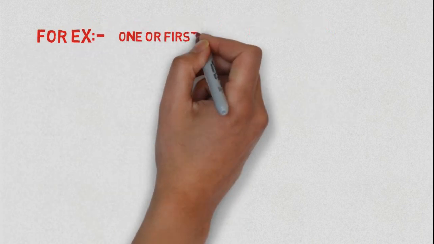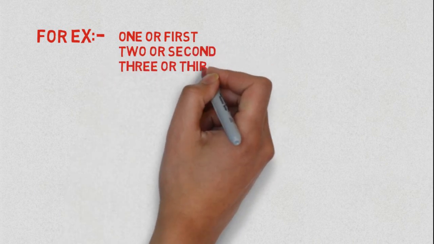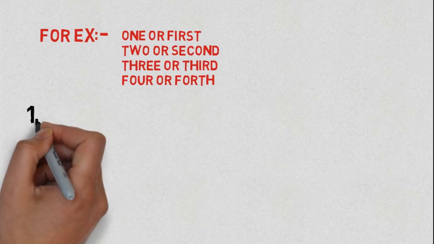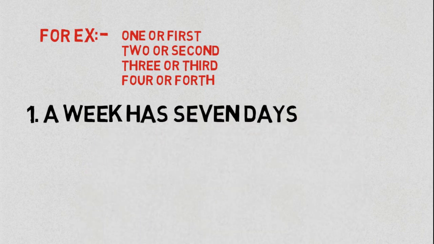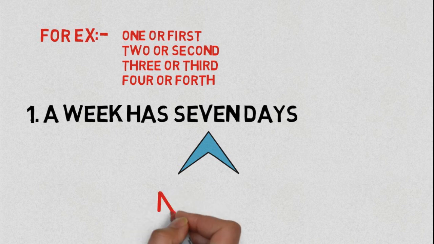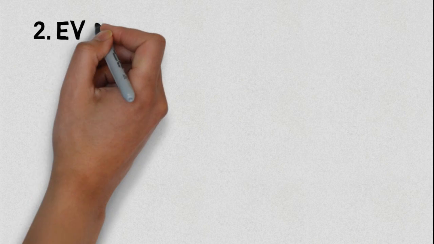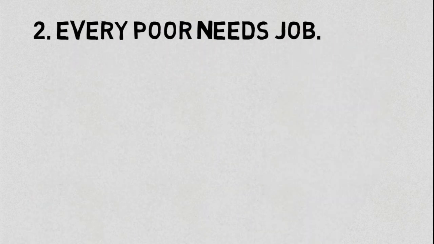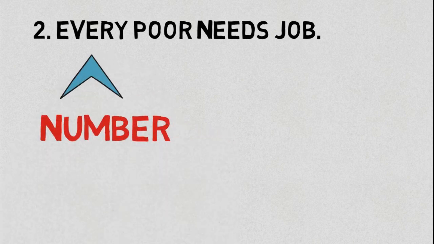For example, 1 or first, 2 or second, 3 or third, 4 or fourth. Now in the form of a sentence, a week has 7 days. Now the word 7 is the adjective of number. Number 2. Every poor needs a job. Now the word every is the adjective of number.